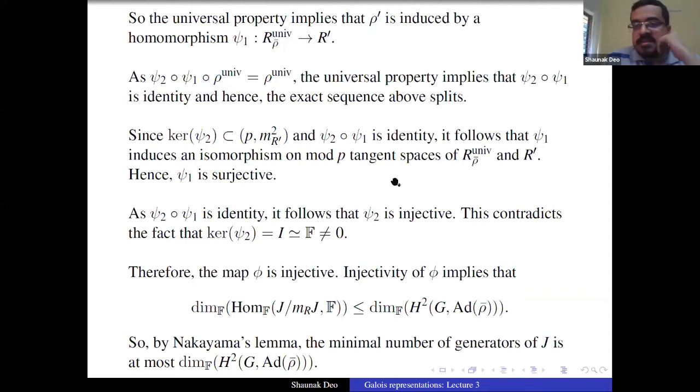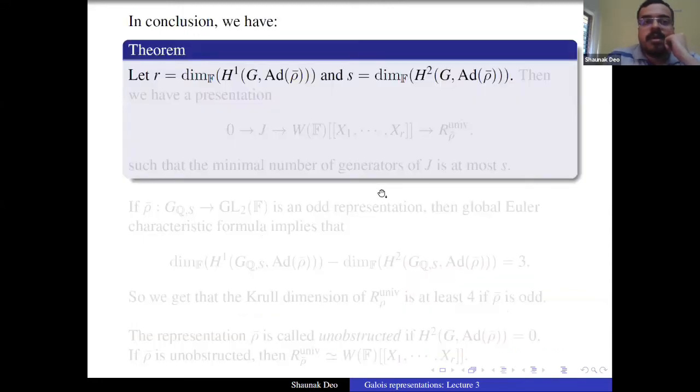Okay, summarizing this rather long discussion. If R is the dimension of H^1(G, ad rho bar) and S is the dimension of H^2(G, ad rho bar), then we have a presentation of R_rho bar^univ from a power series ring in R variables over W(F).